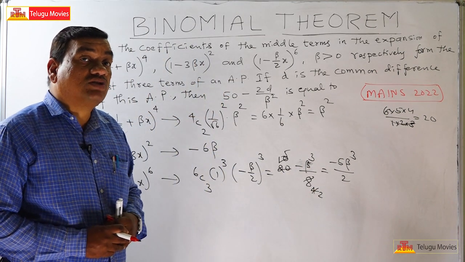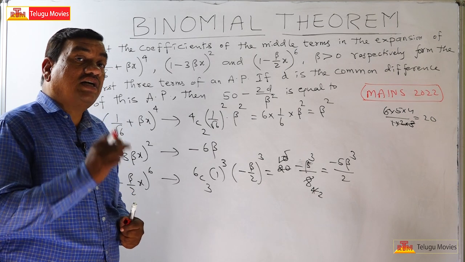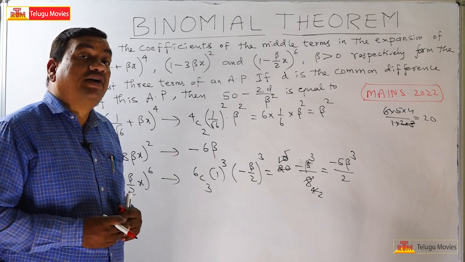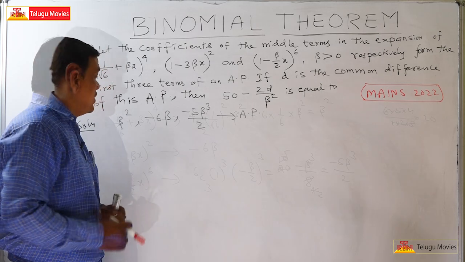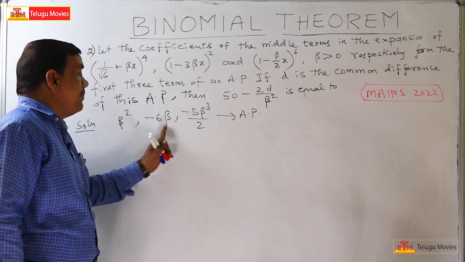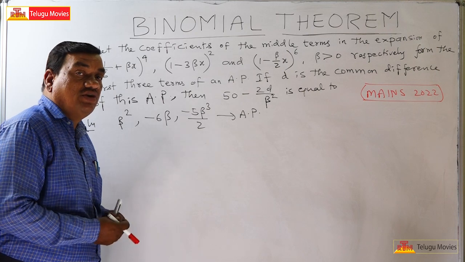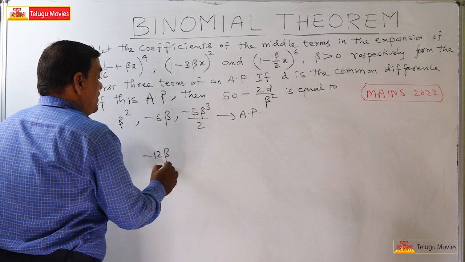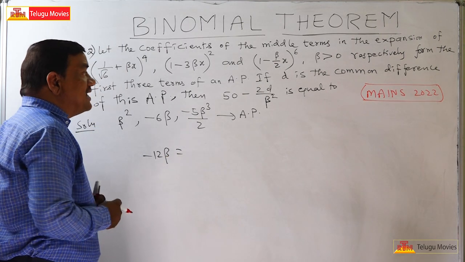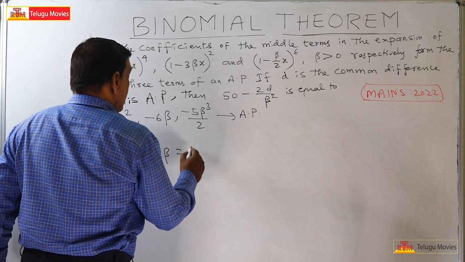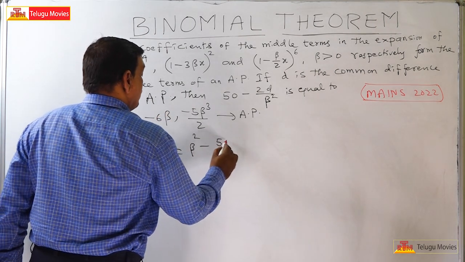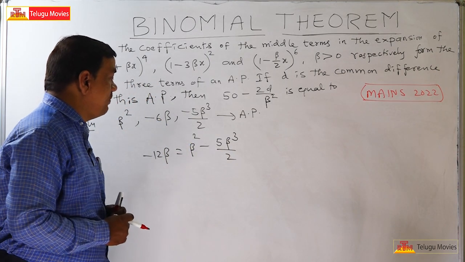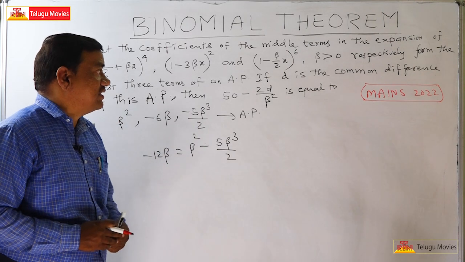These three terms are in arithmetic progression, so let us use the arithmetic progression property to find the value of beta. If a, b, c are in arithmetic progression, then 2b is equal to a plus c. 2b means minus 12 beta is equal to a plus c, that is beta square minus 5 beta cube by 2.